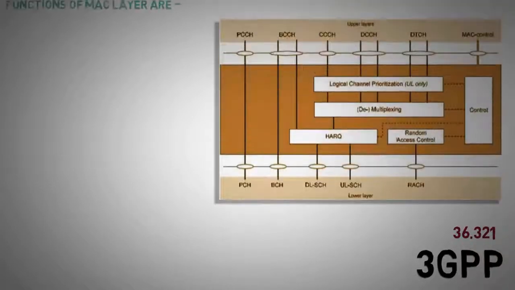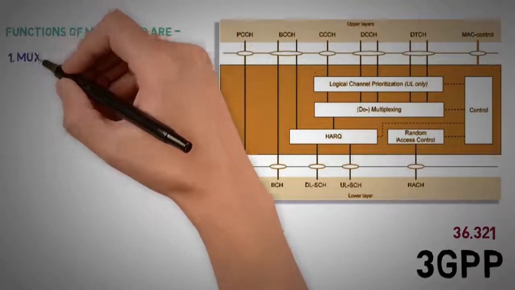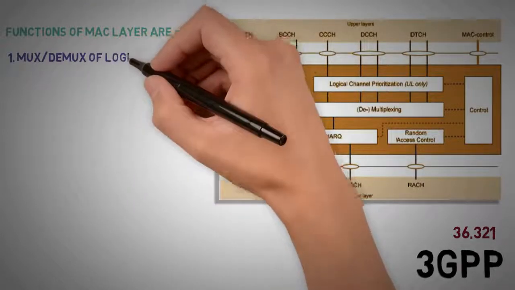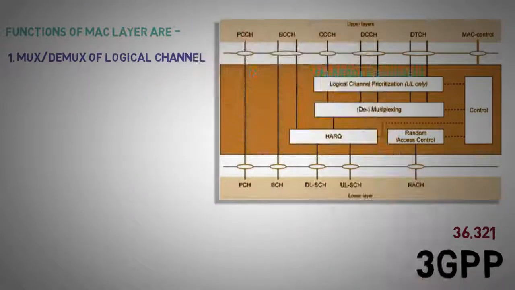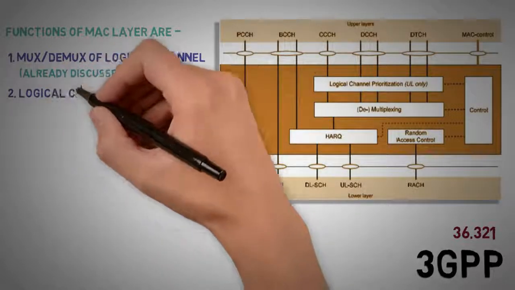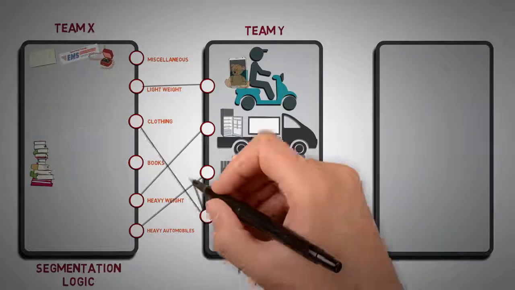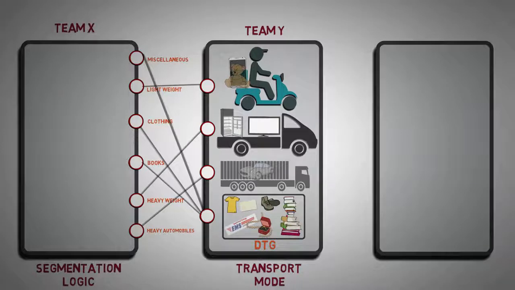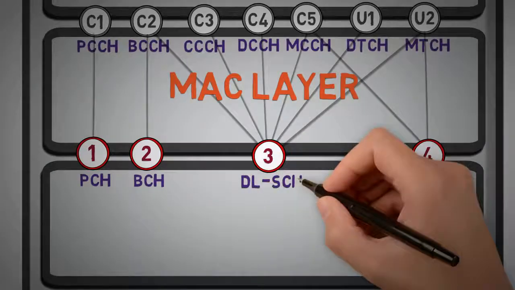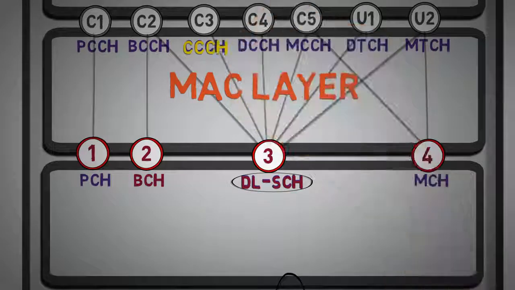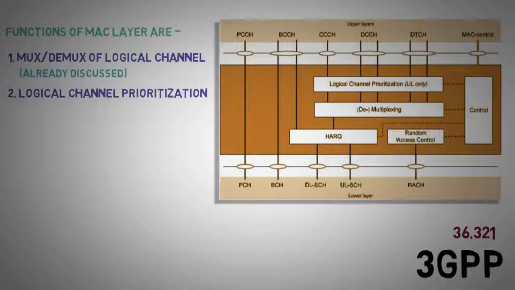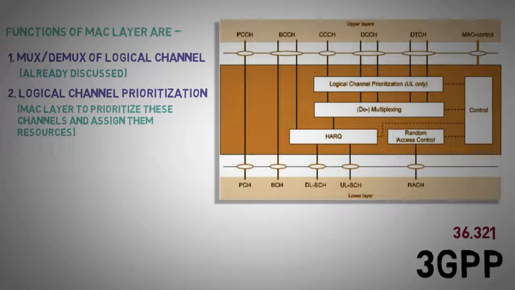36.321, the functions of the MAC layer are: 1. Multiplexing and demultiplexing of logical channels, which is already discussed. 2. Logical channel prioritization. We have shown in the example earlier that sometimes many dissimilar items were grouped in the dedicated transport group. Similarly, in the shared transport channel, for uplink and downlink, multiple logical channels are mapped. It is the work of the MAC layer to prioritize these channels and assign them resources accordingly.